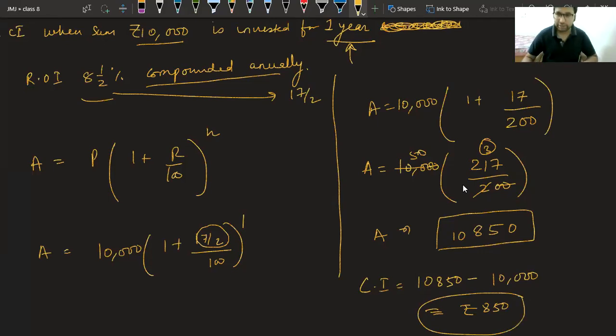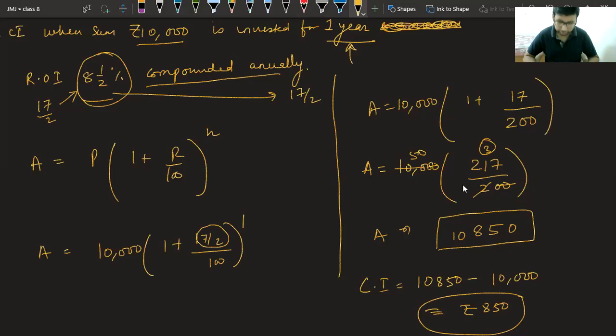Sir, how 17 came? Okay, this 17 came from here, beta. Rate of interest is 8 1 by 2. If you solve it, it becomes 2 8 is 16 plus 1 17 upon 2. From here we have got 17. They got it now?